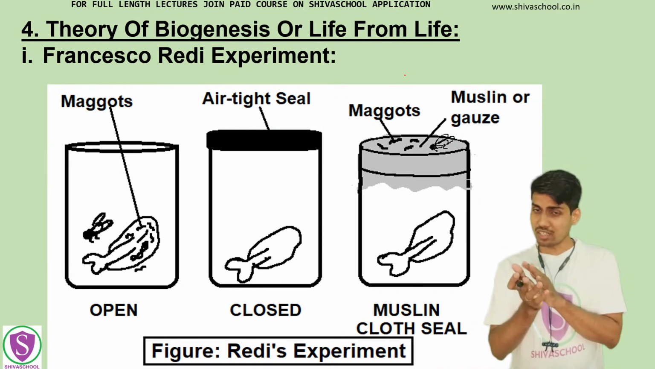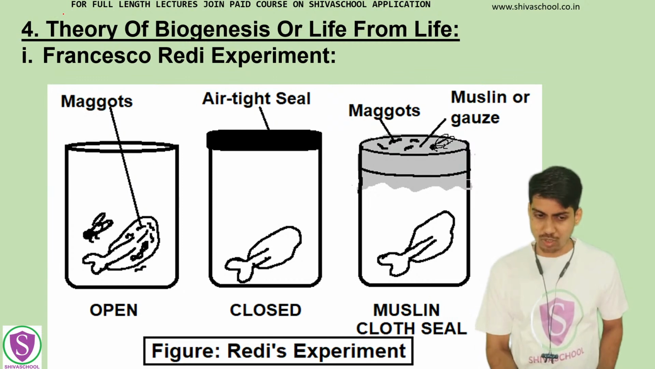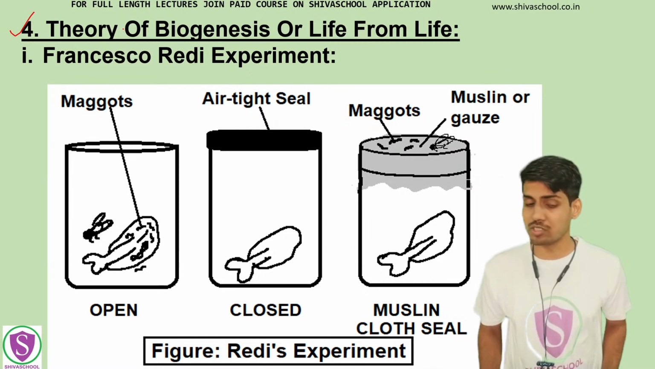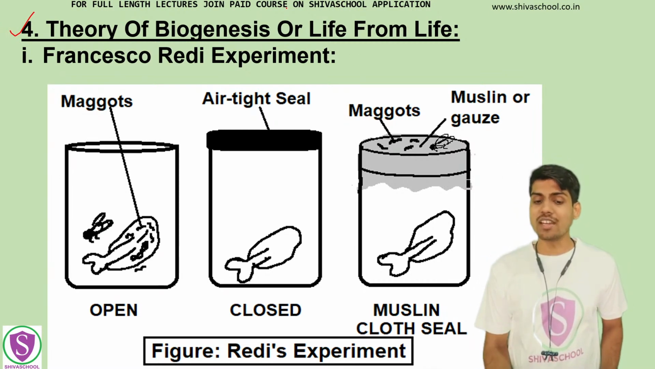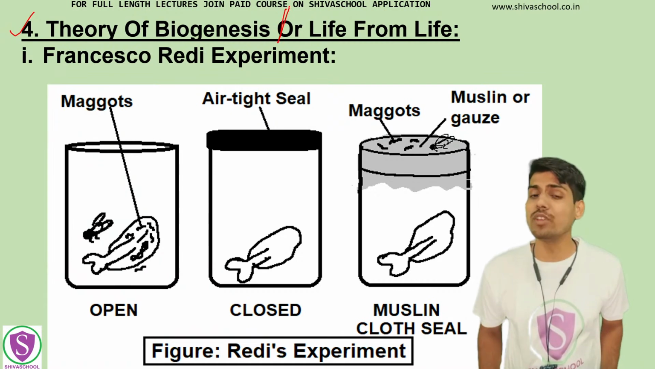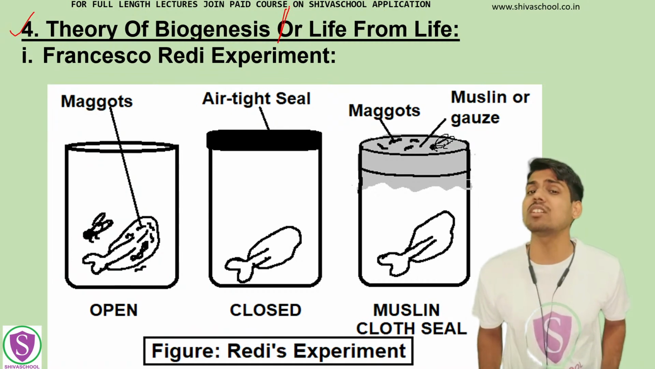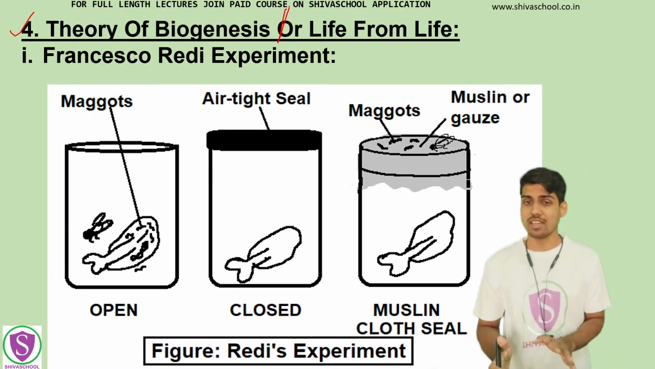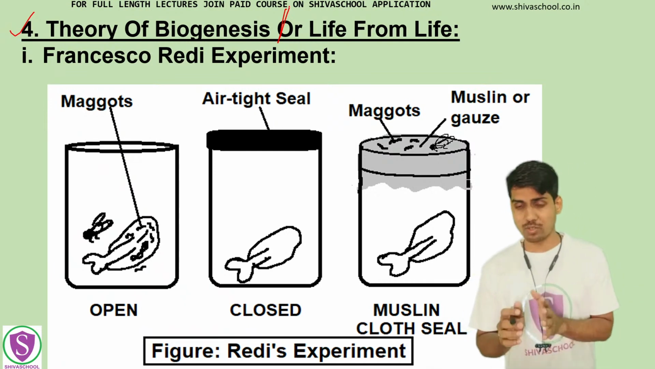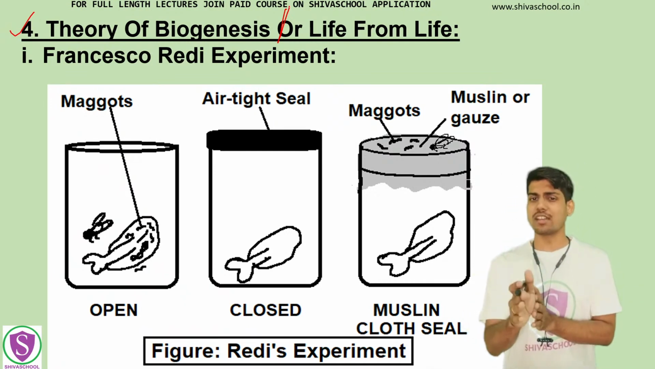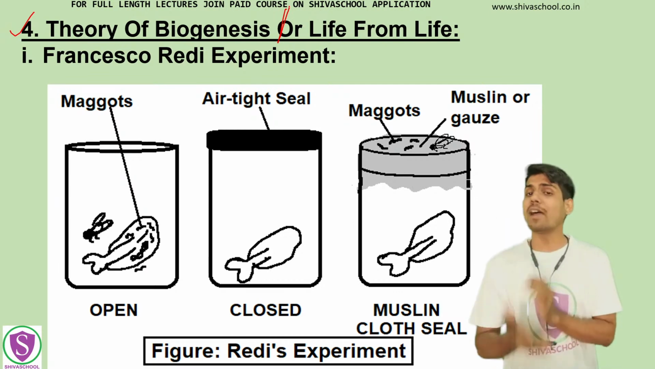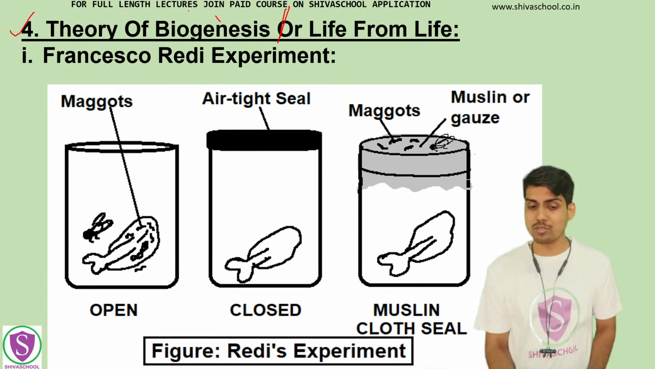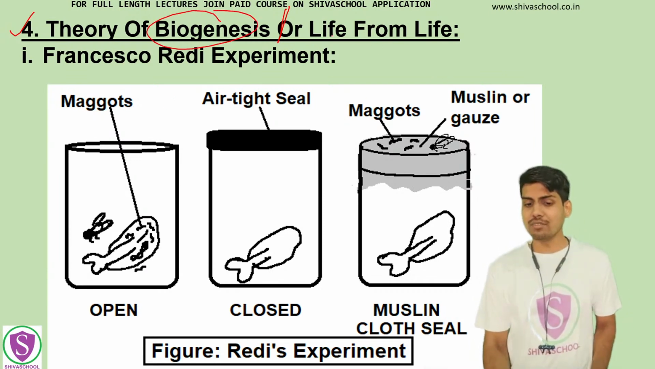But right now we have given a different heading, that is the theory of biogenesis. Ultimately, these three experiments, Redi, Spallanzani and Pasteur, are actually proving what? If they are disproving the theory of abiogenesis, that means they are proving the theory of biogenesis. If they declare abiogenesis false, they are affirming the theory of biogenesis. So that's why they are given under the heading theory of biogenesis. It is also called life from life.